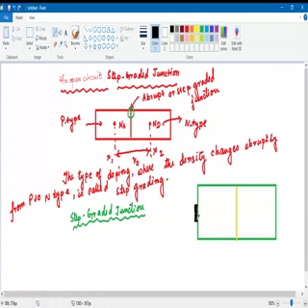Here is the terminal, and here is another terminal, for a PN junction. So now, these are the two terminals, and now there will be holes and electrons.